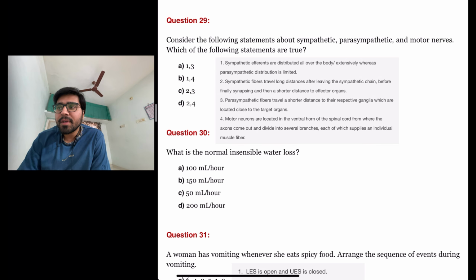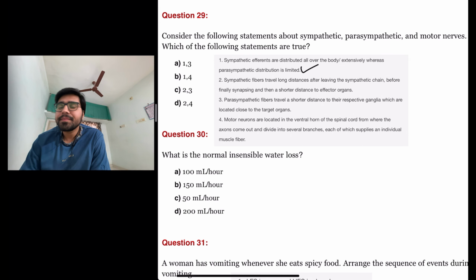So this statement is actually true because sympathetic efferents are the fibers which have extensive distribution all over the body. But parasympathetic distribution is actually limited, located to the organs which are not in our control of action.